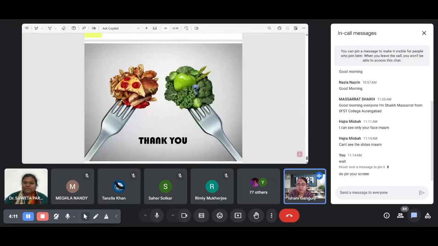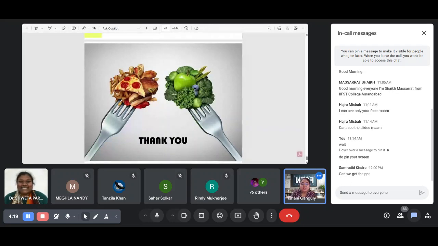I think this is one of the best sessions I have ever attended, because I do not know these types of names so much. These diet names, it's really beyond explanation. You have explained it so well, ma'am, that we don't even know the names. Personally, I don't know how many of them know the names, but I personally don't know some of the names. So it's very new for me also.